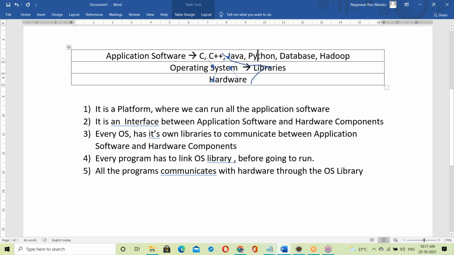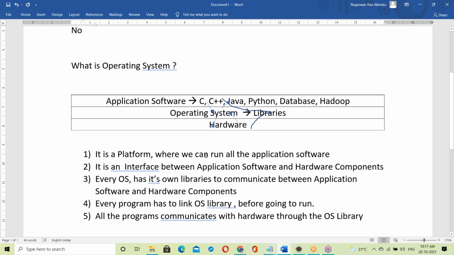What is static linking and what is dynamic linking? We'll discuss it very clearly in the next topic, when we cover the exe file concept and the dot class file concept. Practically I'll show it: for static linking I'll take a C program, and for dynamic linking I'll take Java. So every program has to link, statically or dynamically, with the OS library before going to run.